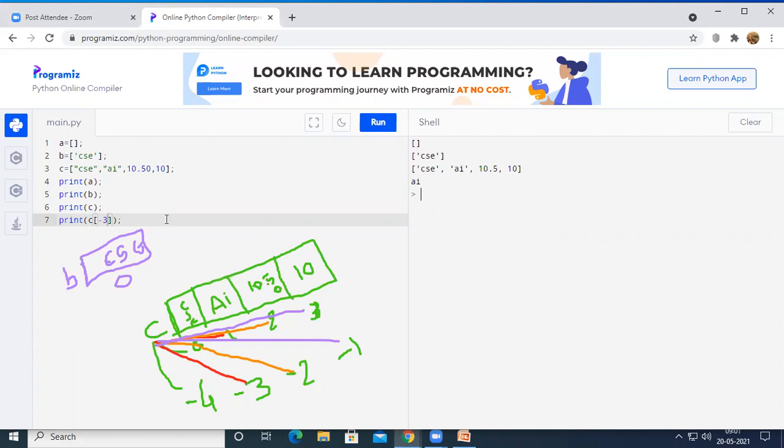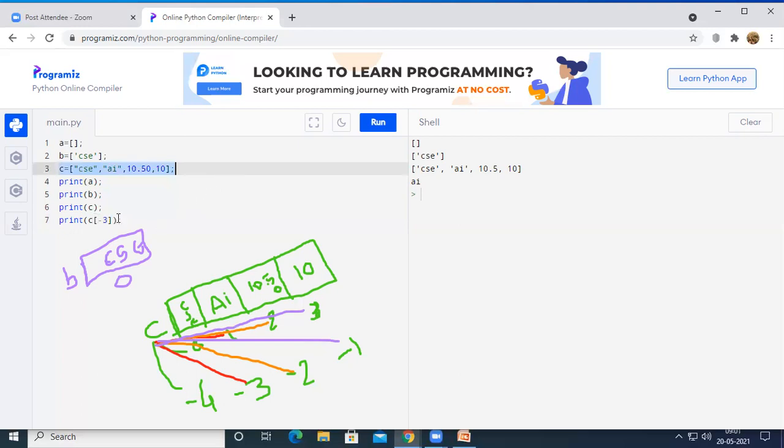So now let us see. Initially, I have created a list with 4 elements, but unfortunately, in the middle of the program, I want to add one more element to the given list, which already existed.